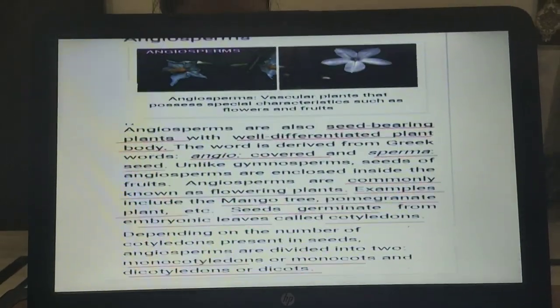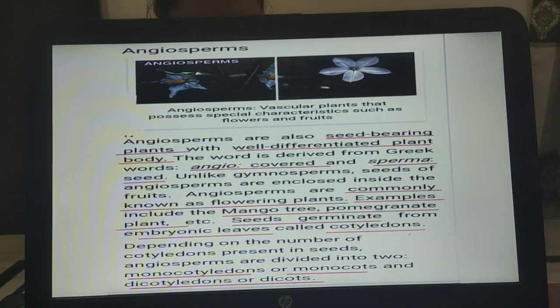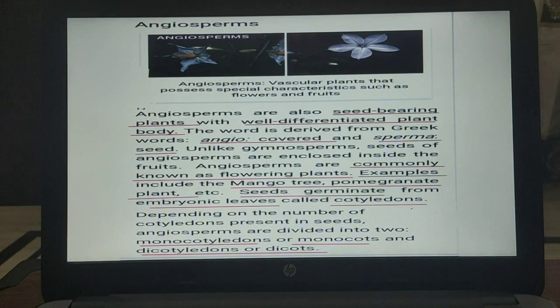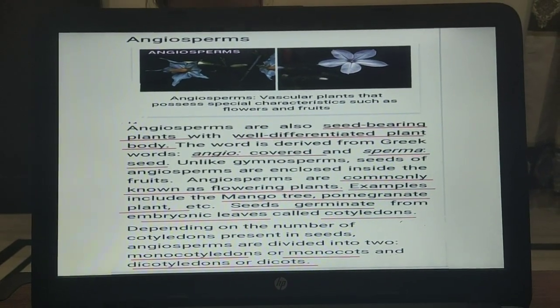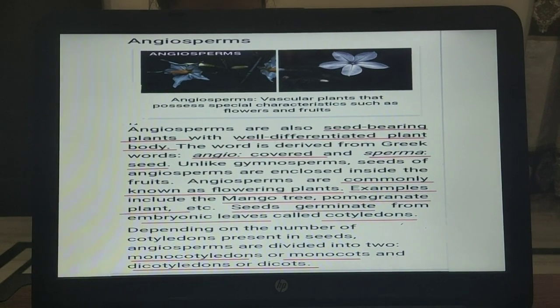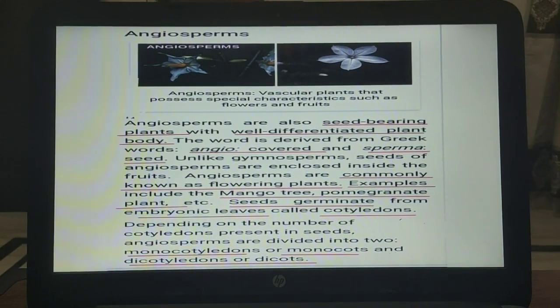The next phylum I am taking up is the angiosperms. Angiosperms are also seed bearing plants with well differentiated plant body. They are commonly known as flowering plants.